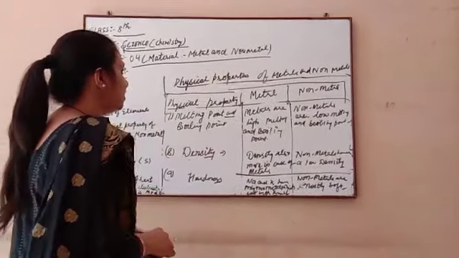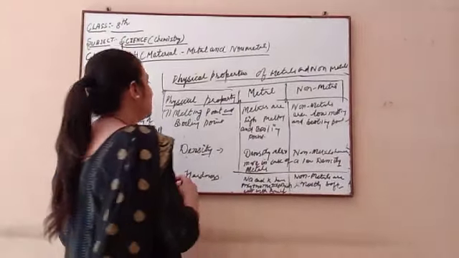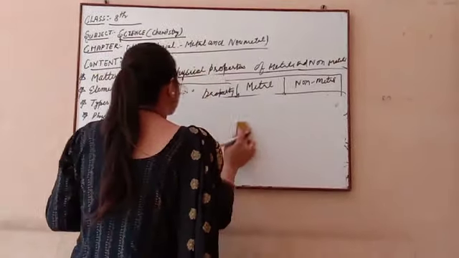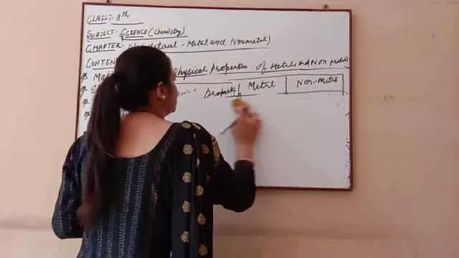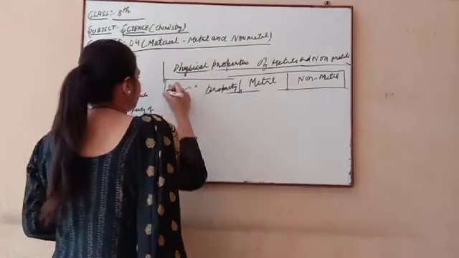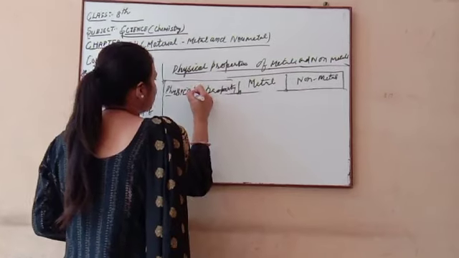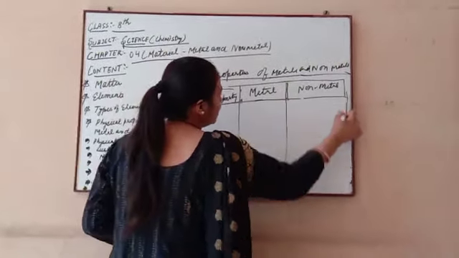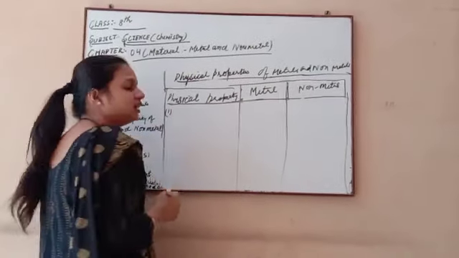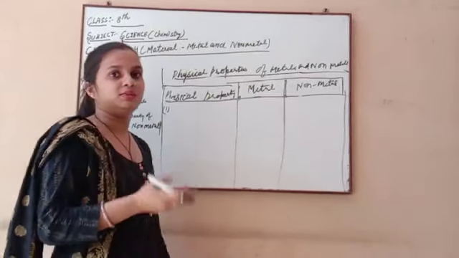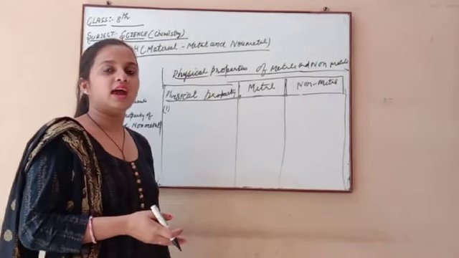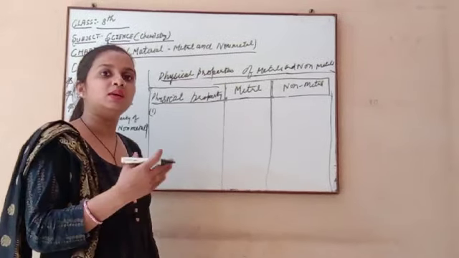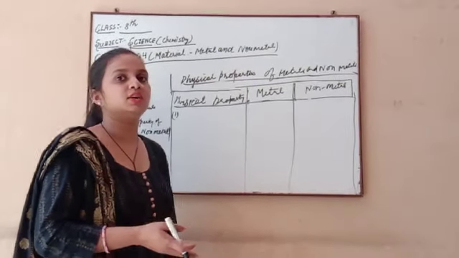So these are all very important physical properties of metals and non-metals. Here we discussed all these nine properties in this chapter, all the properties that can be judged just by looking at the element: whether it is solid, has luster, is a good conductor of heat, density, malleability, ductility, sonorousness, high melting and boiling point, and whether hardness is present or not.